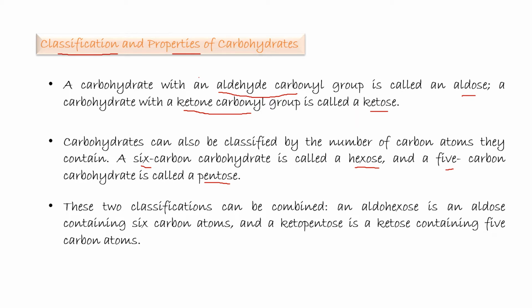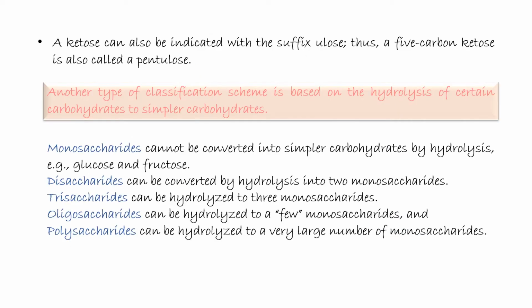An aldose with 6 carbons is called an aldohexose, and a ketopentose is a ketose containing 5 carbon atoms. A ketose can also be indicated by the suffix -ulose. Thus, a 5-carbon ketose is called a pentulose.